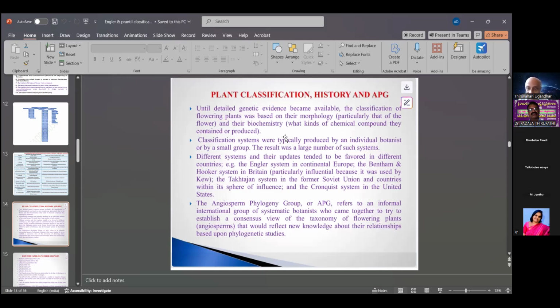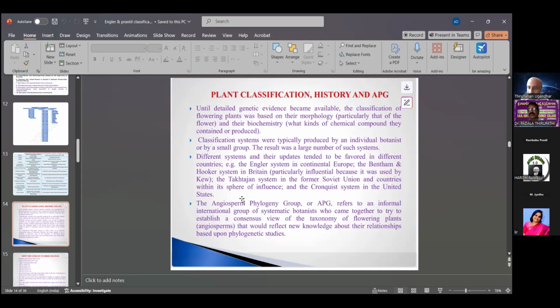For example, the Engler system in continental Europe. Then there was the Bentham and Hooker system in Britain, the Takhtajan system, which was followed in the former Soviet Union, and the Cronquist system, which also influenced the United States and countries within its sphere of influence.